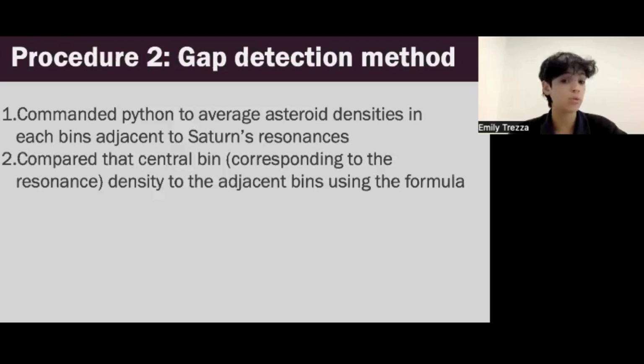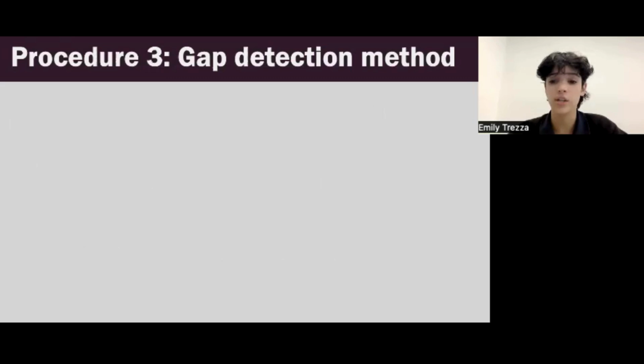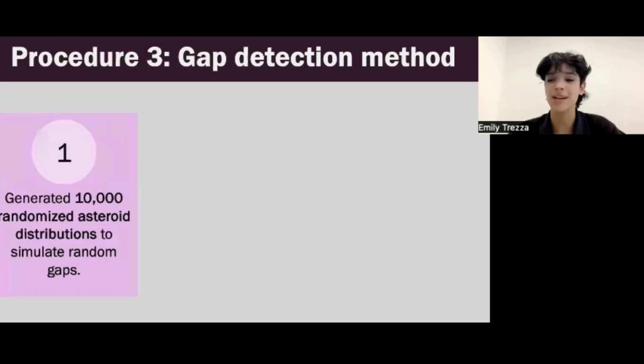Then I compared that central bin, corresponding to whatever resonance density, to the adjacent bins using the formula: gap depth percentage equals (average bins minus central bin) divided by average bins, times 100. Next, I generated 10,000 randomized asteroid distributions in Python to simulate random gaps.